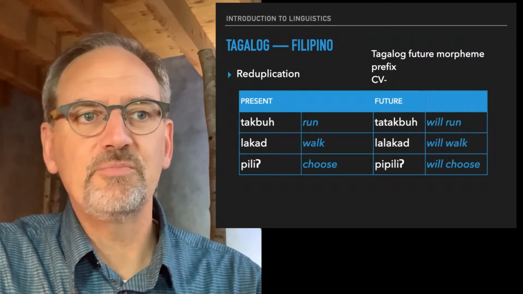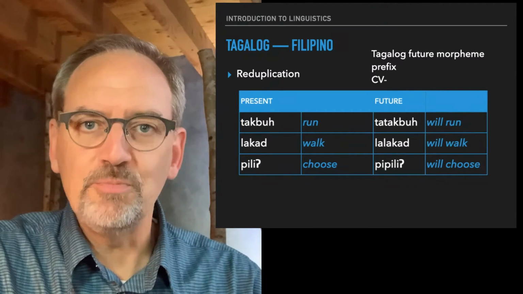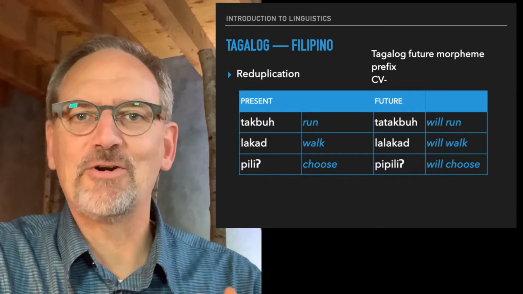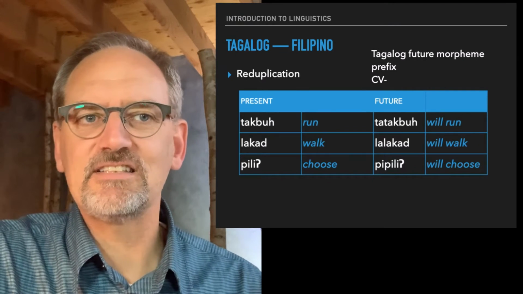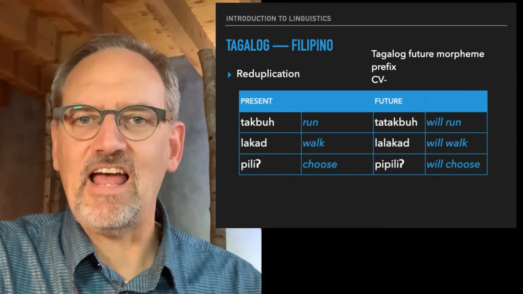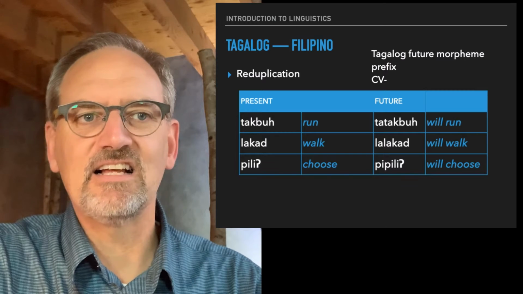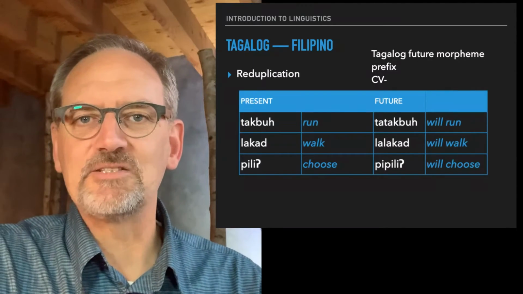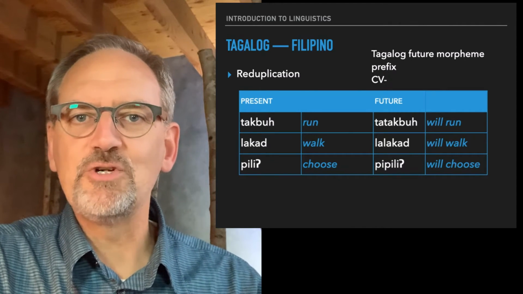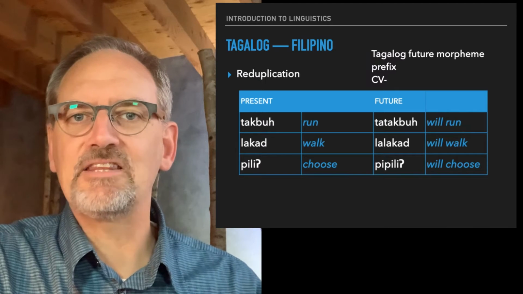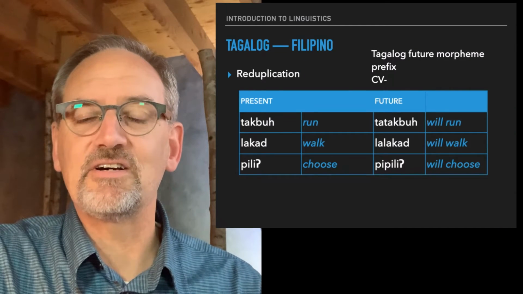So in takbu, meaning run, the first two segments, t, a, get reduplicated, or duplicated and repeated at the beginning of the word to have the meaning of future, tatakbu. But if the word begins la, like walk, lakad, then it's the la that gets repeated, lalakad. Or if it begins pi, the pi of pili becomes pipili. So we reduplicate the first two segments and add them to the beginning as a prefix to express the verb tense, future.